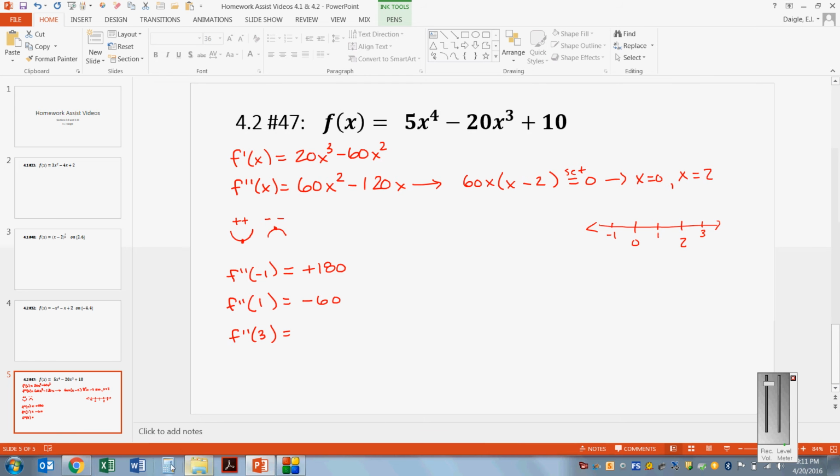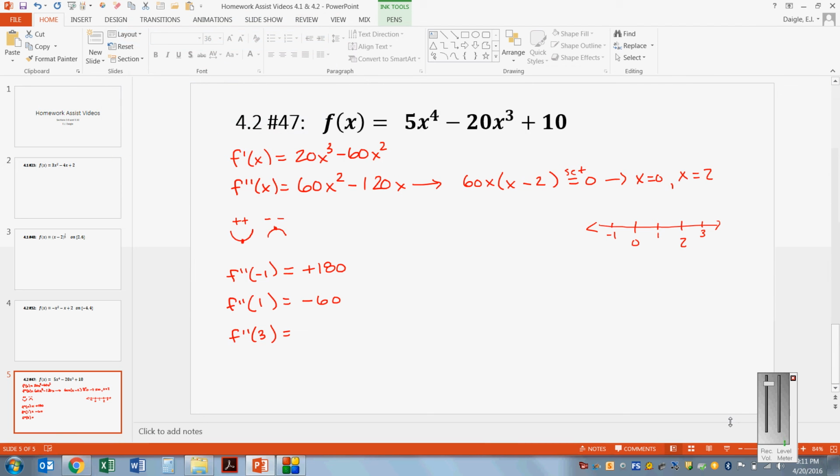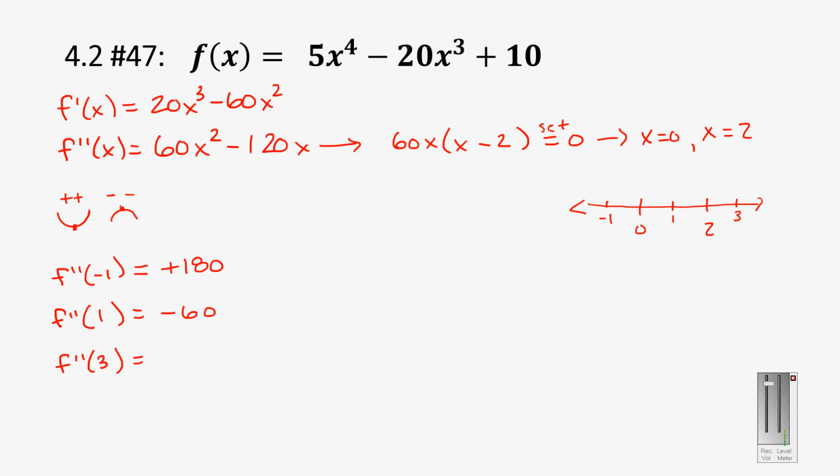I have to actually break out a calculator almost here. So 9 times 60 equals that, and then we're going to subtract out 360, because 3 times 120 is 360. So subtract out 360, I get a positive 180. All right, go back into my slide here. So this is a positive 180.